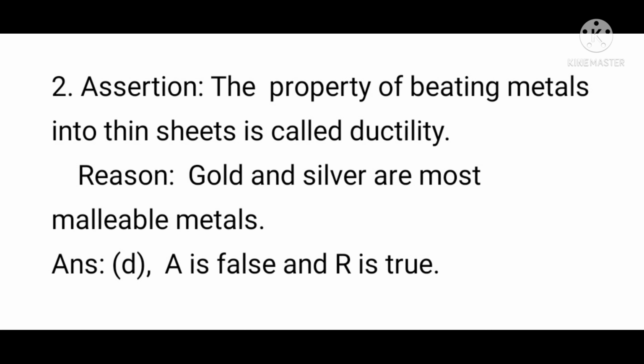Question number 2, assertion. The property of beating metals into thin sheets is called ductility. Reason, gold and silver are most malleable metals. Here the answer is option D. A is false and R is true. Here the assertion statement is false. That is, the property of beating metals into thin sheets is called ductility. This is not correct. This property is called malleability.